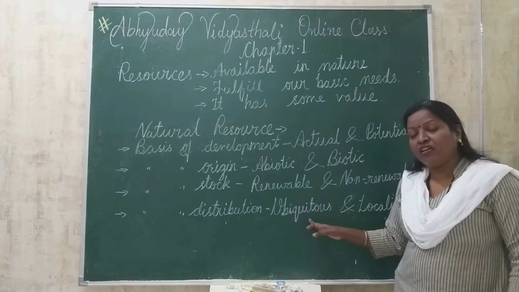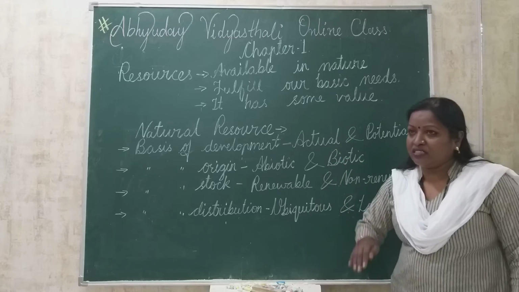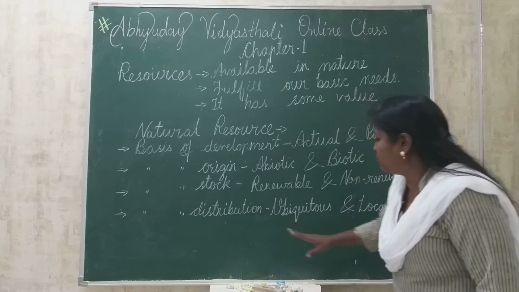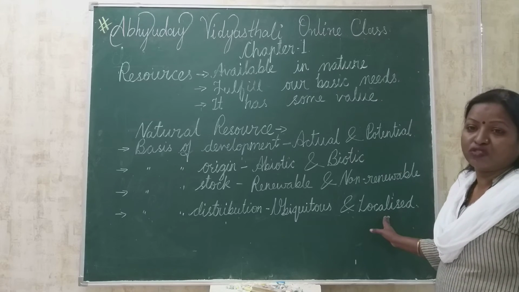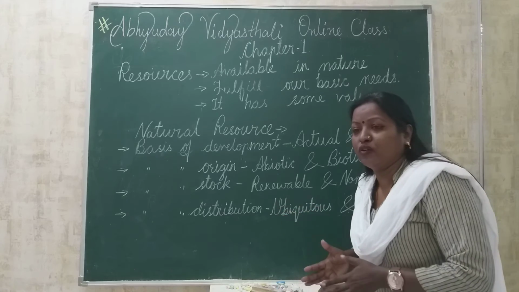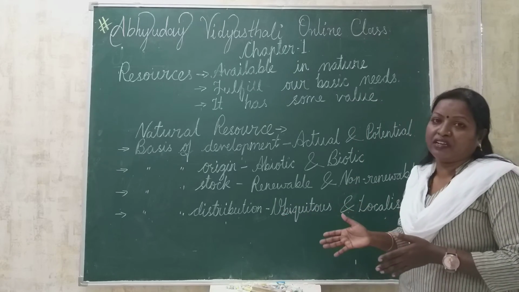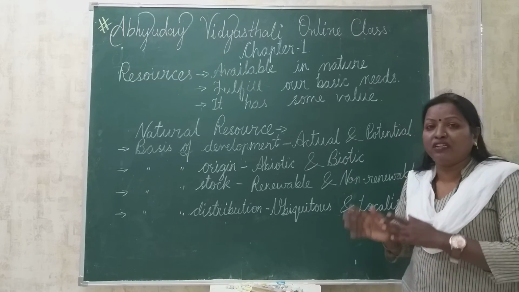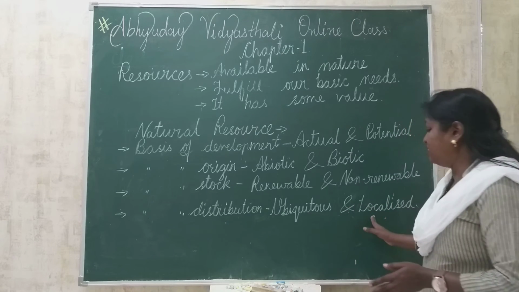And the second part of distribution of resources is localized resource. Localized resources are those resources which are found at a particular place. Polar bear is an example, iron ore is an example, or particular minerals are examples of localized resource.